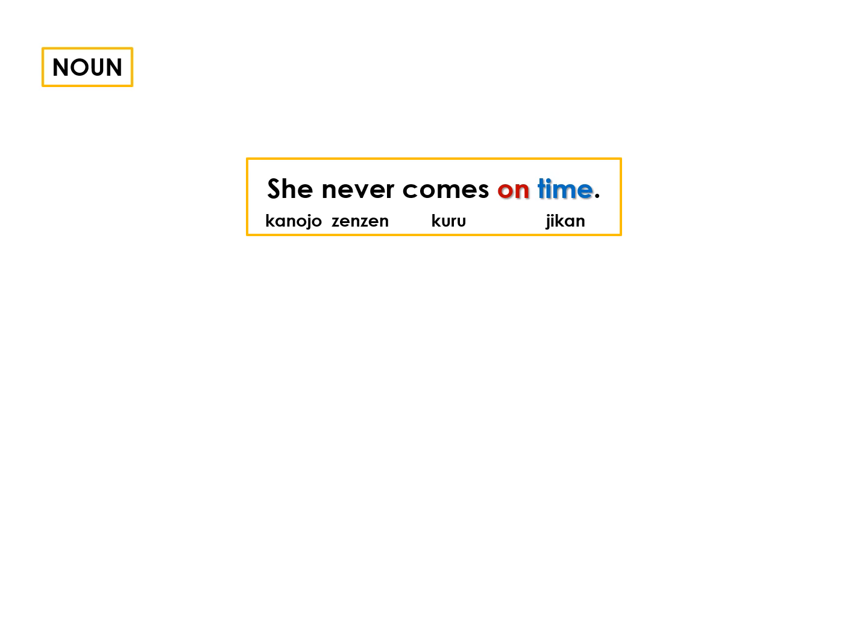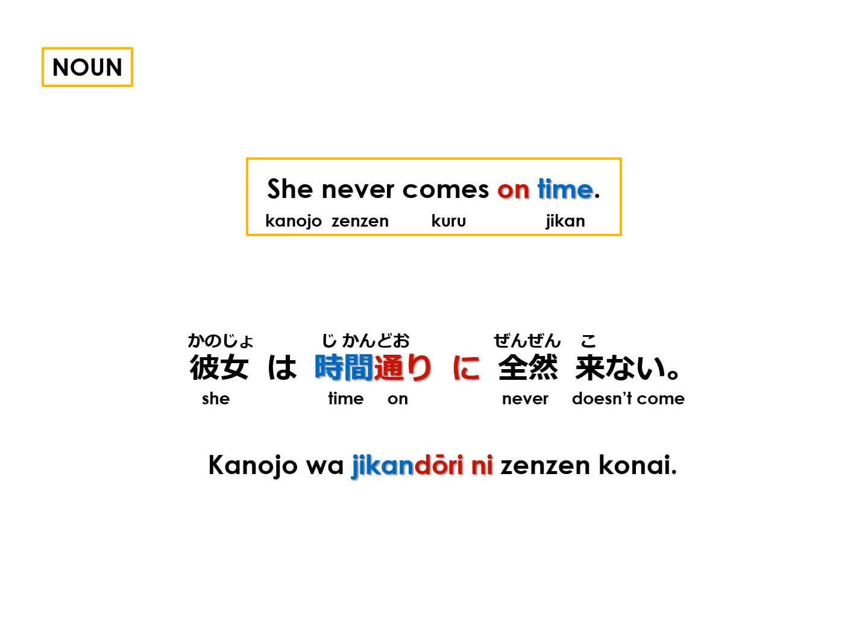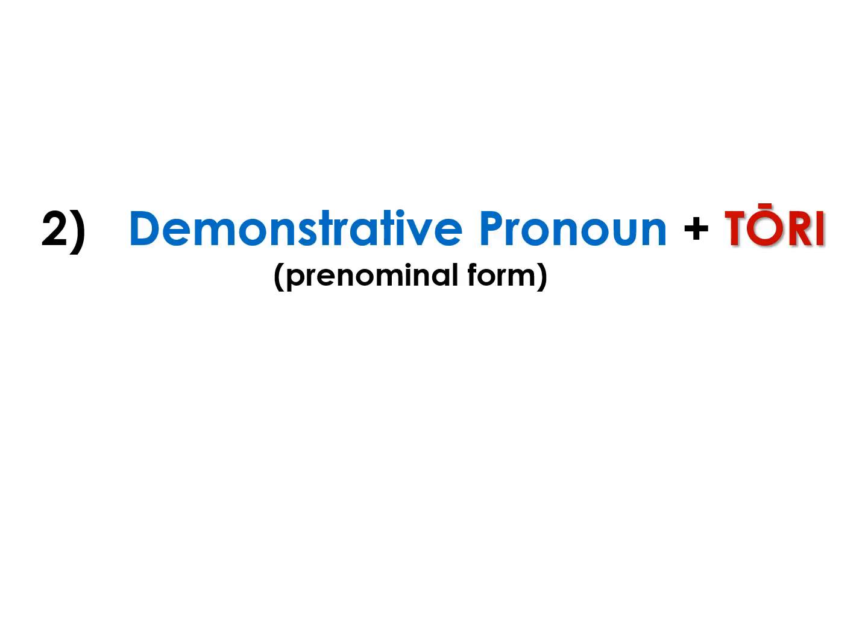She never comes on time. Time is jikan, and using the shortcut, on time becomes jikan dōri. The whole sentence, 彼女は時間通りに全然来ない。 The second situation is when we use a demonstrative pronoun in front of Tōri.